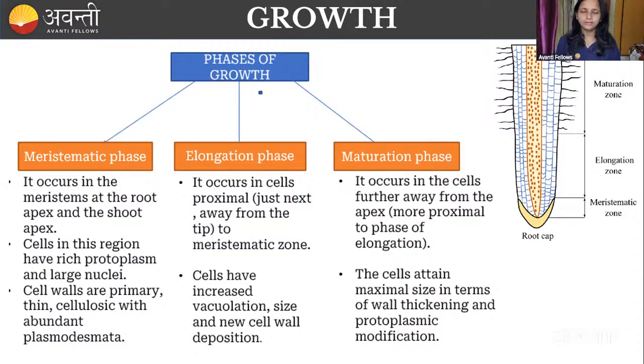Just imagine if indeterminate growth were to happen in the leaves or in the fruit. Would you see a mango of this size only, or a leaf of this size only? No, right? The length of the leaves and fruits would keep increasing, and the flower also would increase in size.